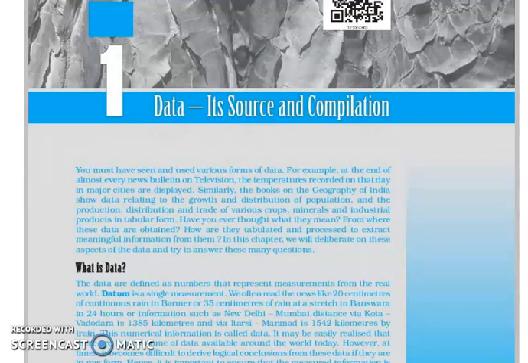So chapter number 1 is data, its sources and compilation. Basically, in a page you will write the heading of the chapter, that is the data, its source and compilation, in bold letters. Use only two colors, one black, one blue. Without that, no other color you are going to use. Otherwise, we will not accept the copies.